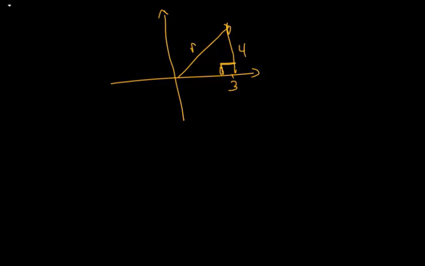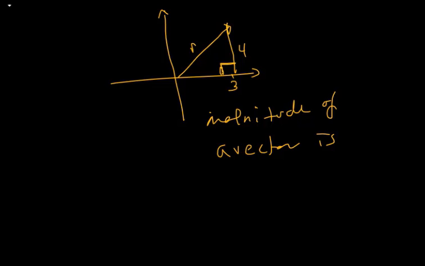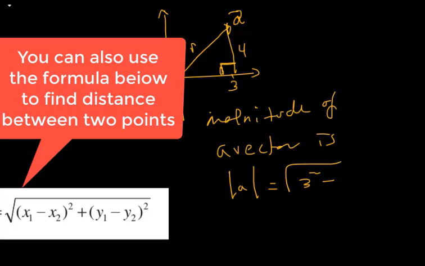This is a 90 degree angle. The magnitude of a vector is represented by two parallel lines, or absolute value. Let this vector be A. To find it, use the Pythagorean theorem: 3 squared plus 4 squared equals 9 plus 16, which is 25, and the square root of 25 is 5 units.